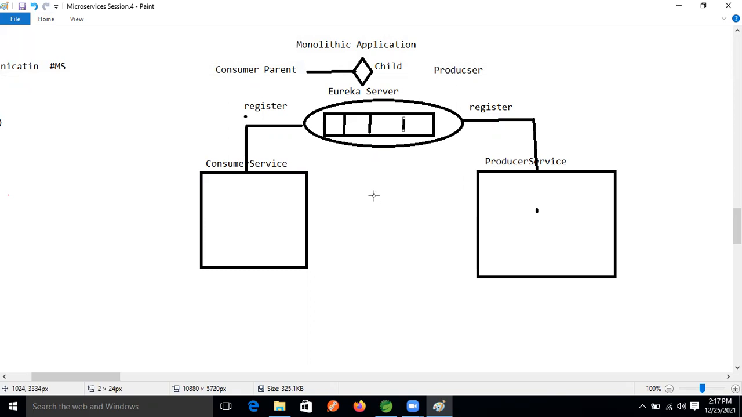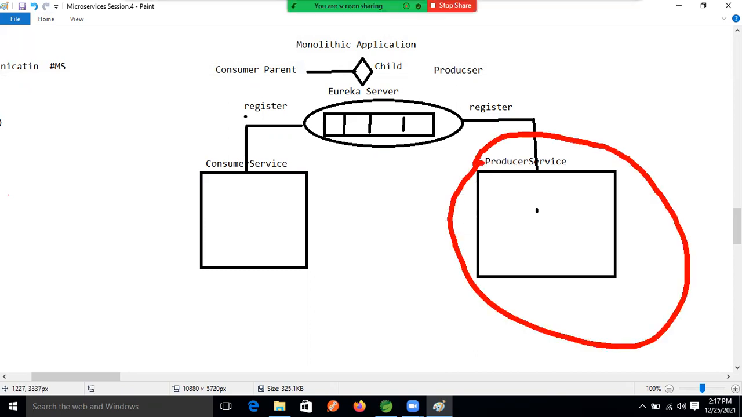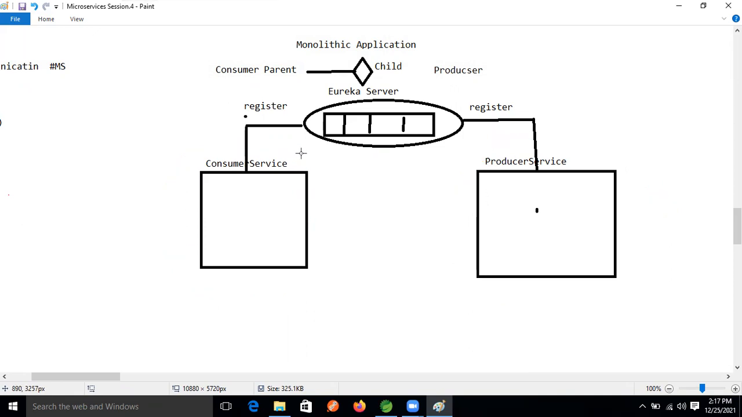Don't think about that. Every application is running on only one server. This microservice is running on another server, and this microservice is running on another server. Come on, guys. Yes, Ravi. So here, this consumer needs something. What does this consumer want, right?